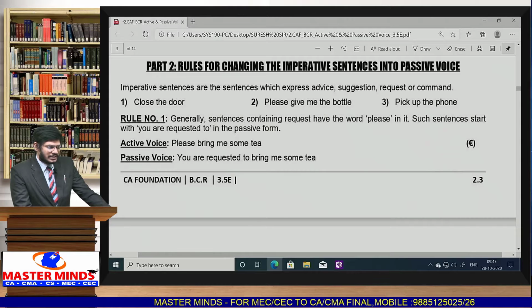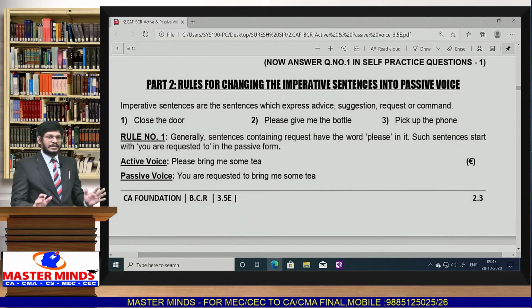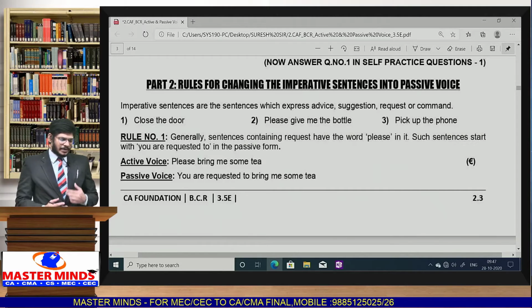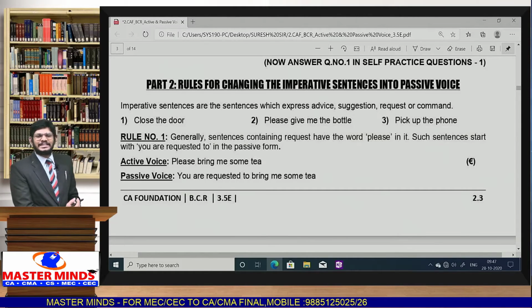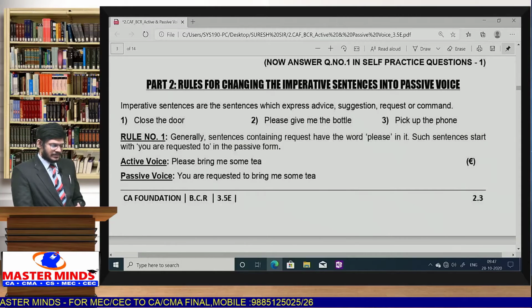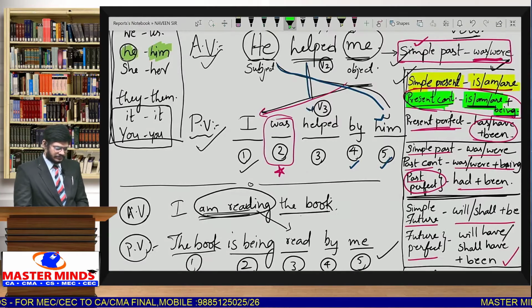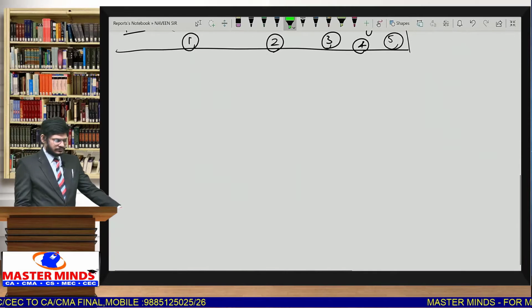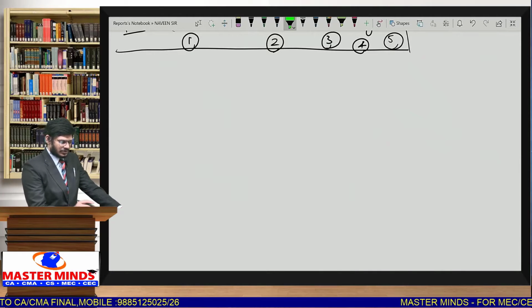So, rules for changing imperative sentences. This is part 2. Now we completed part 1, in which we saw the simple sentences. Next, part 2. Whenever an imperative sentence is given, meaning the sentence is in the form of an order, command or request, how do we write the passive voice? Now let us see part 2, or the second part.